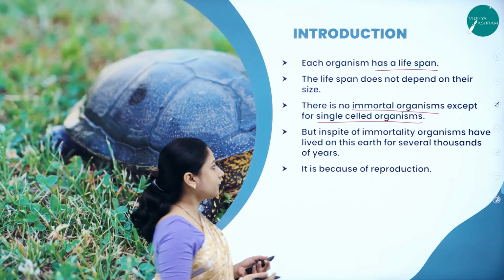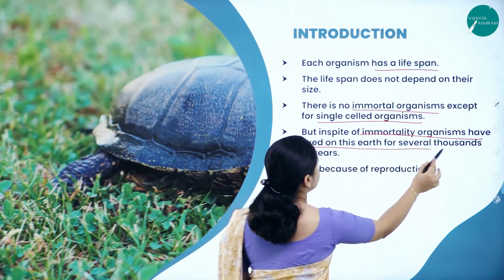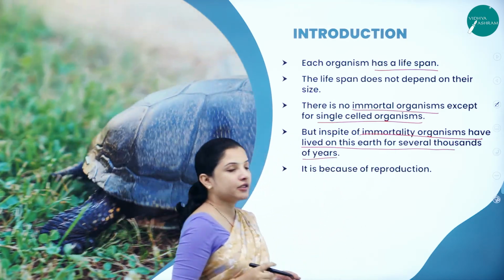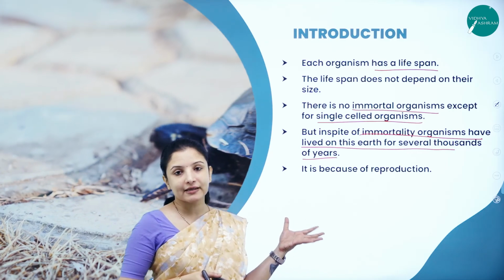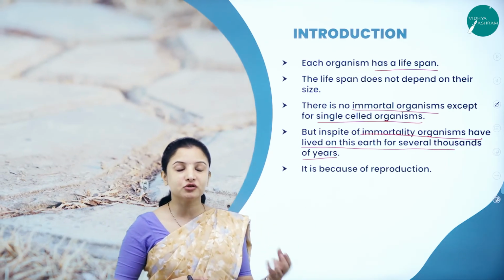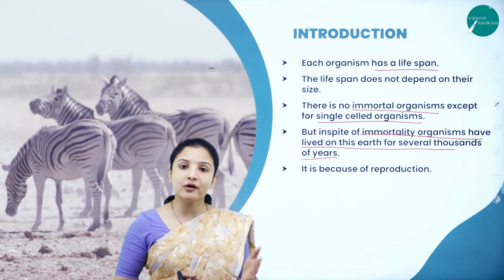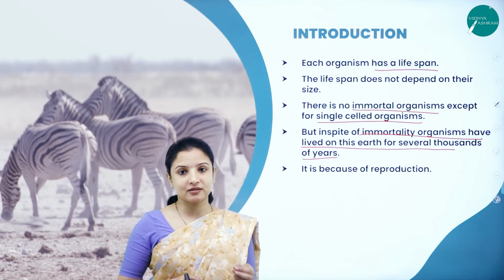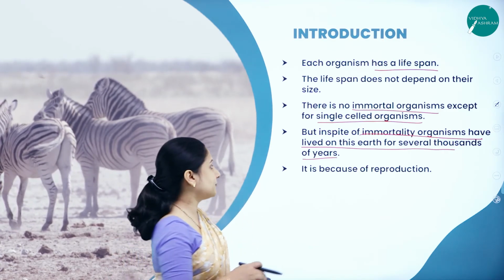In spite of this, organisms have lived on this earth for several thousands of years. How come? I told you the lifespan of an organism is just a few years or a few months or a few days. But in spite of that, how are organisms still living on this earth? It is because of a process called reproduction.